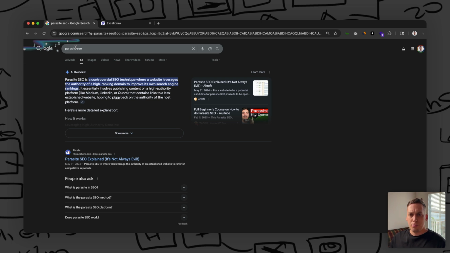So that is pretty much the definition, but this keyword controversial, I wouldn't say it's really controversial. I just think it's some method that you should use, right? I think anyone should really use it, because if you're gonna start off with your own little domain, a new domain, for example, that's completely brand new and just starting off, I would definitely recommend using this strategy to kind of grow your domain's authority.